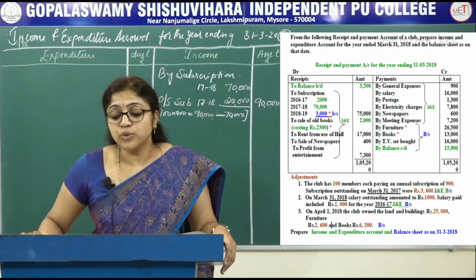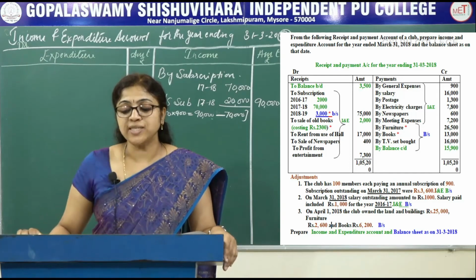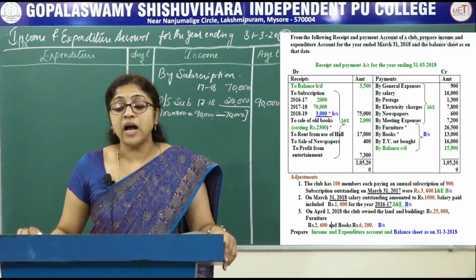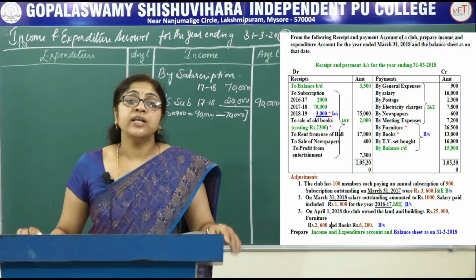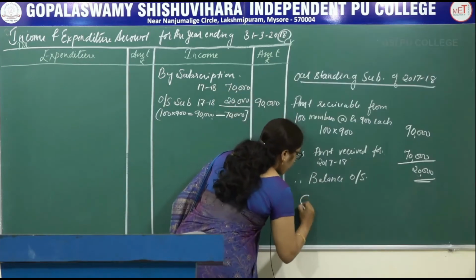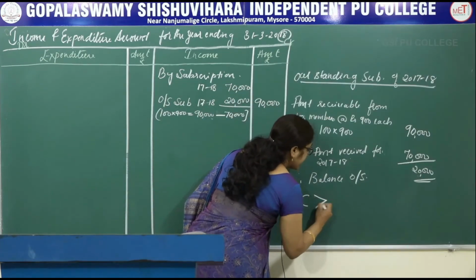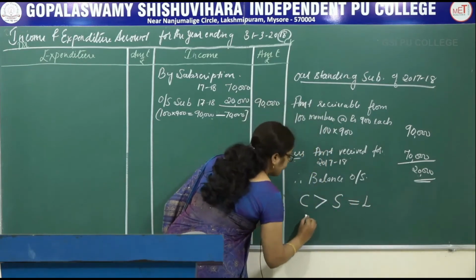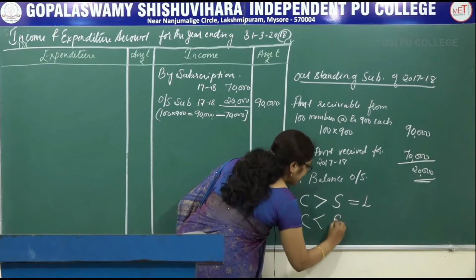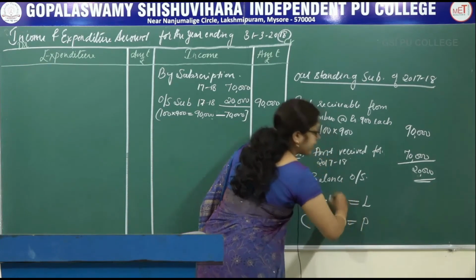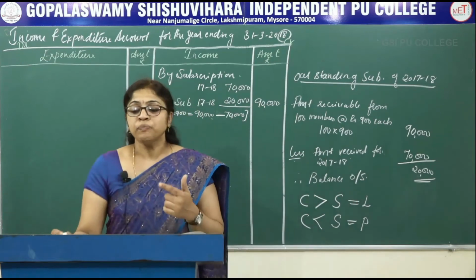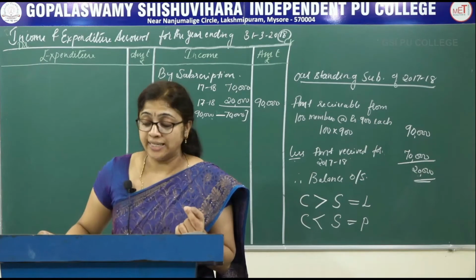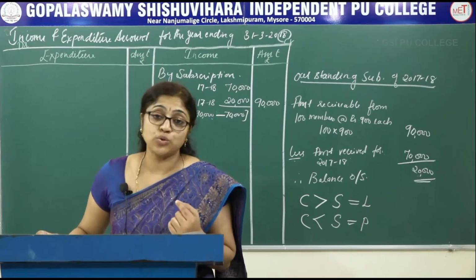Next one, the sale of old books. Inner column 2,300 is there. Outer column 2,000. If the book value or cost price is more than the selling price, then it is treated as a loss. If cost price is less than the selling price, then it is profit. But in the question, the cost price of the book is given as 2,300, but the selling price is 2,000.